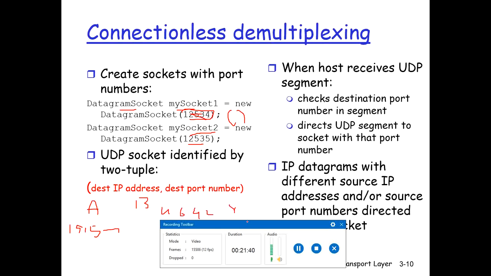The transport layer in host A will create a segment that includes the message, the source port number 19157, the destination port number, and the two IP addresses. This segment is passed to the network layer, which encapsulates it in an IP datagram and delivers it to the receiving host.